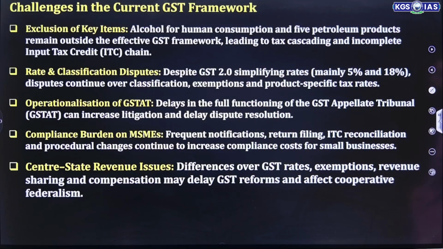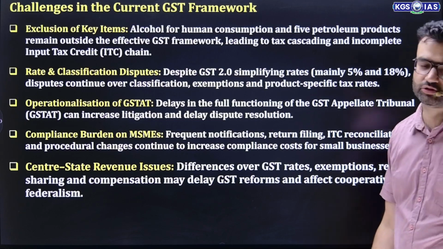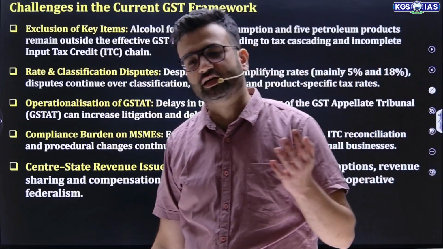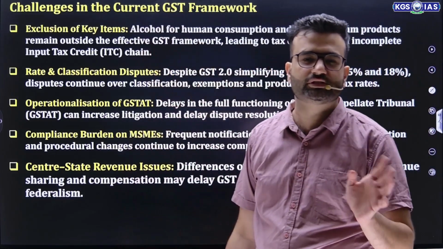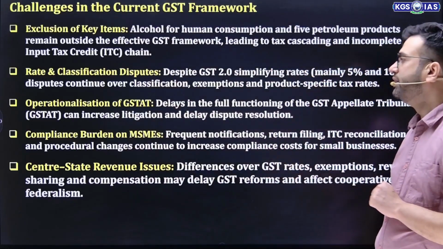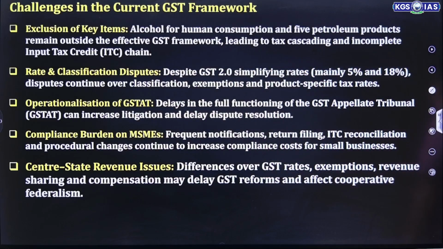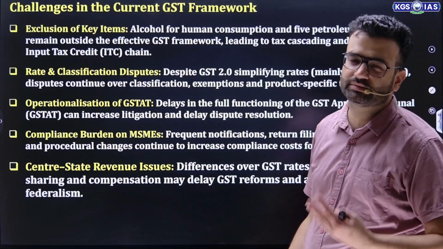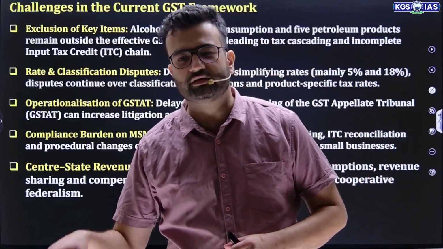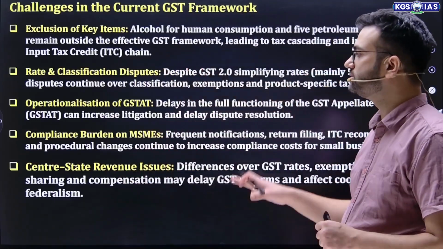Then rate and classification disputes. Disputes still remain over classification, exemption, product specific tax rate, why this particular good should attract 5% tax, why it should be taxed at 18%. So disputes are still there. Then delay in GST Appellate Tribunal decisions. Full functioning of the GST Appellate Tribunal is delayed, which increases litigation, delays dispute resolution, and also creates this kind of problems.